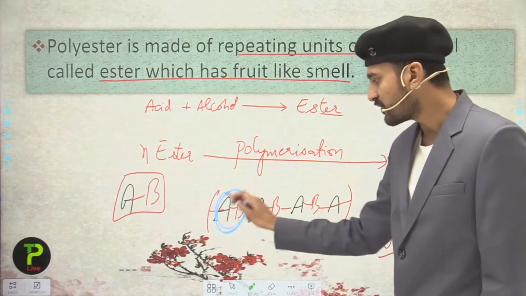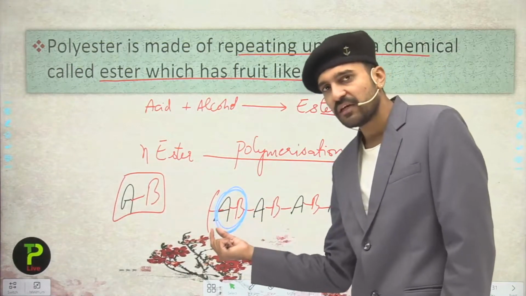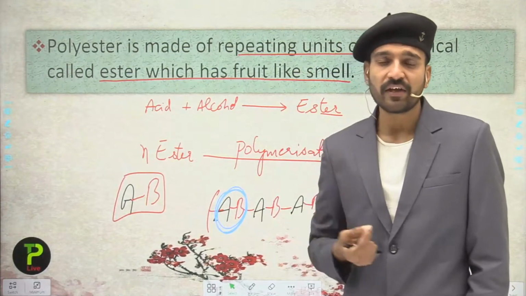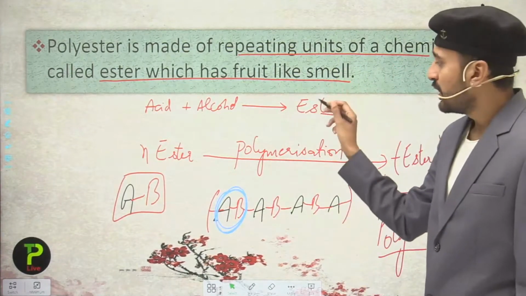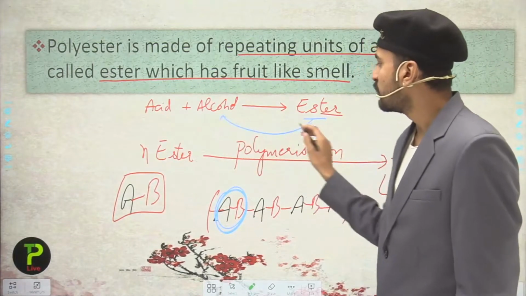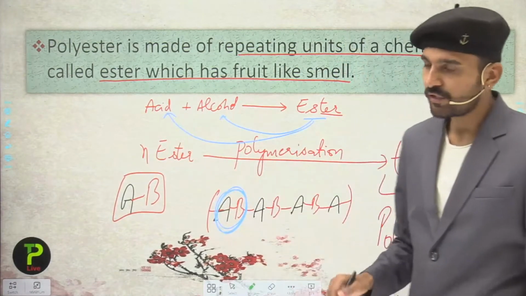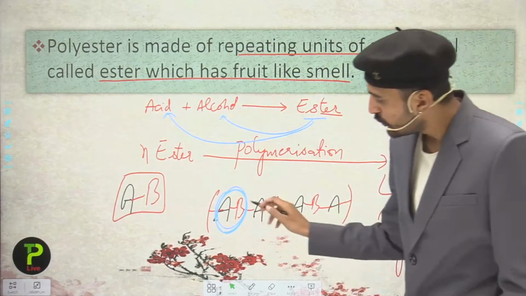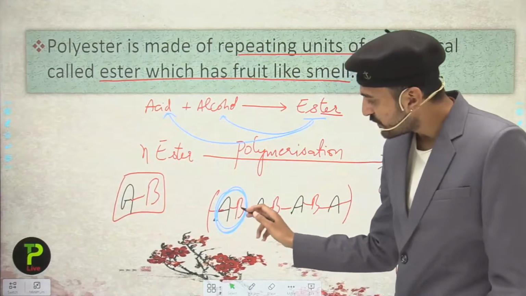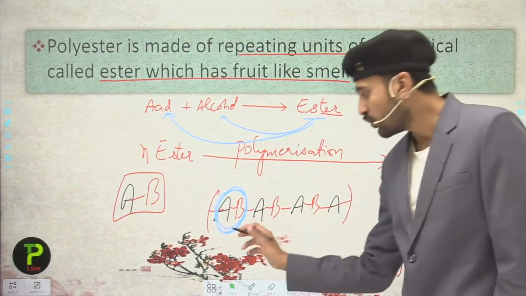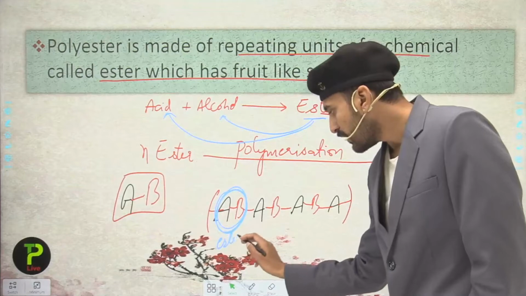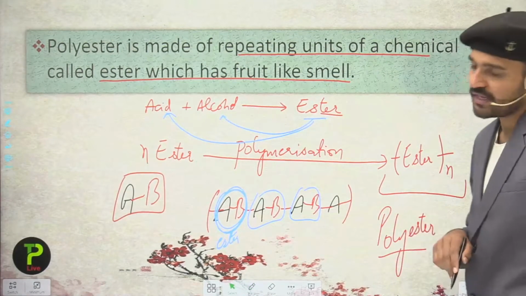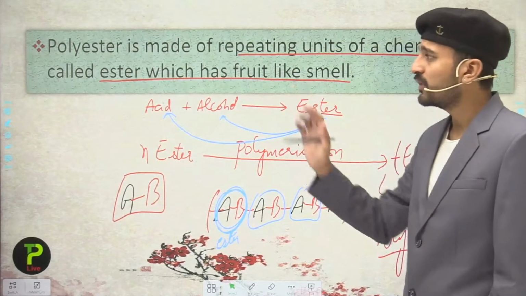You cannot term it as an acid or the alcohol, because they have chemically reacted, and in a chemical reaction the product formed has properties entirely different from those of its reactants. So the ester has different properties from the acid and alcohol. You cannot identify which one is acid or which one is alcohol, because this whole unit is the ester, and this is the repeating unit in the polyester. So students, I hope the polyester part is clear.